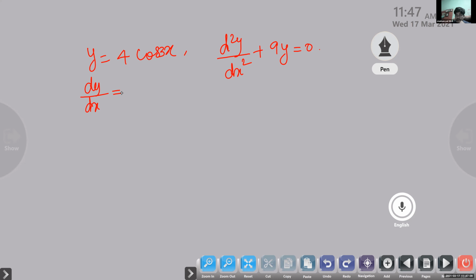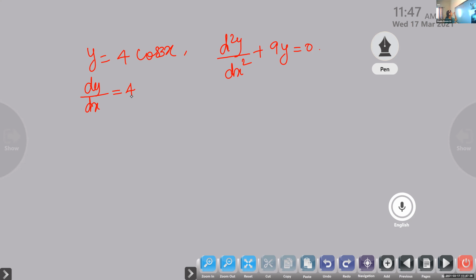It is 4 into, what is the derivative of cos x? Check it. It is minus sin x.